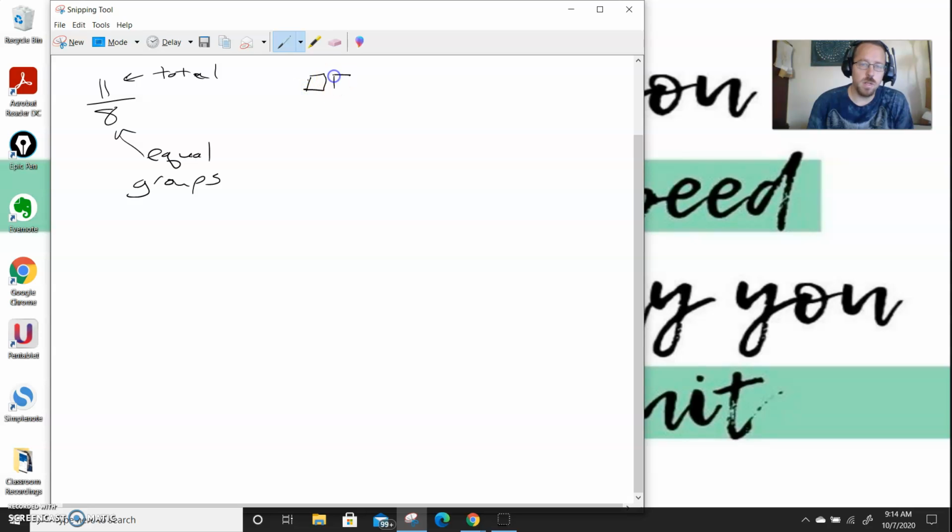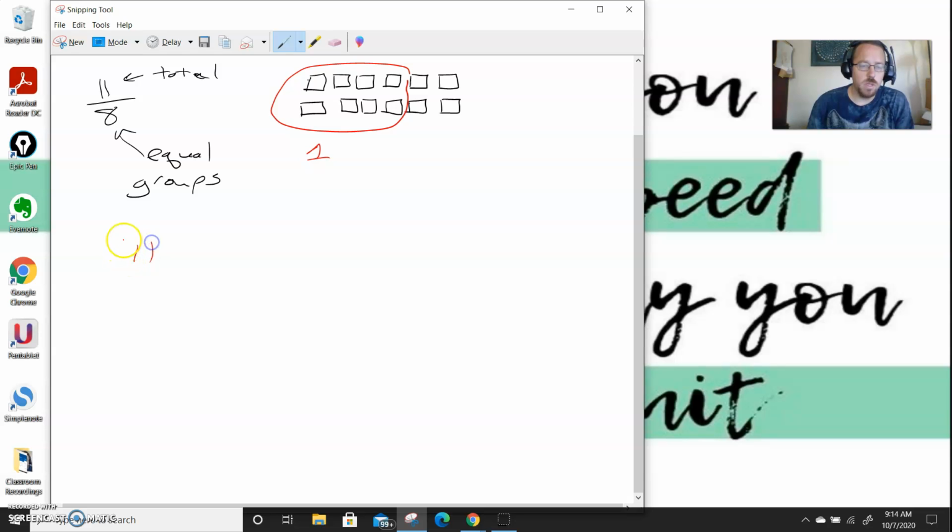I have 11 objects. We're going to say 11 boxes here. I want to divide them into 8 equal groups. So I'm going to take 8 of these, and now I have one group. So there's one whole. I'm going to do the math below it so you can see it.